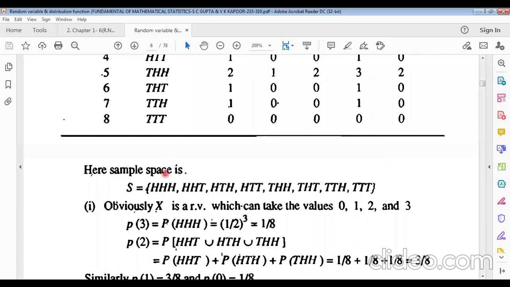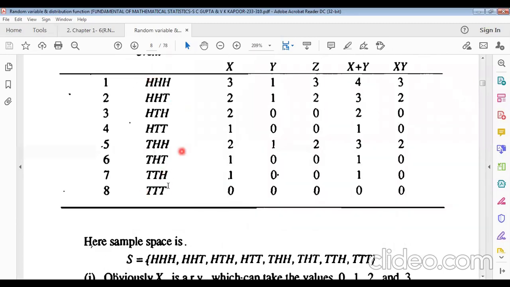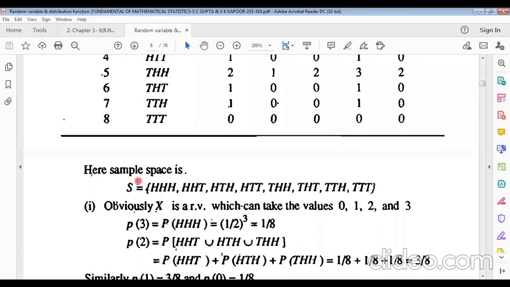Here, what will the sample space be? The set of total outcomes for tossing 3 independent coins. So the sample space can be written as these 8 elements, the members of the set. Obviously X is a random variable which can take the values 0, 1, 2 and 3, because there are 3 independent coins. There will be no head, 1 head, 2 heads, or 3 heads. This is why these values are the values of the random variable. Now the probability of 3.